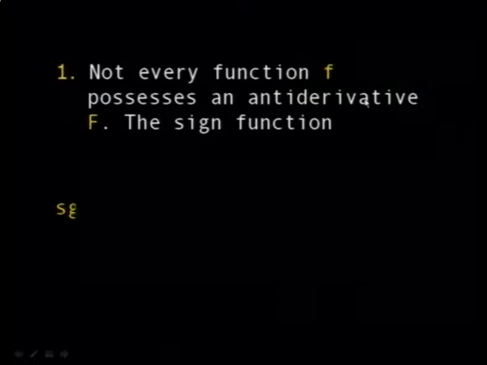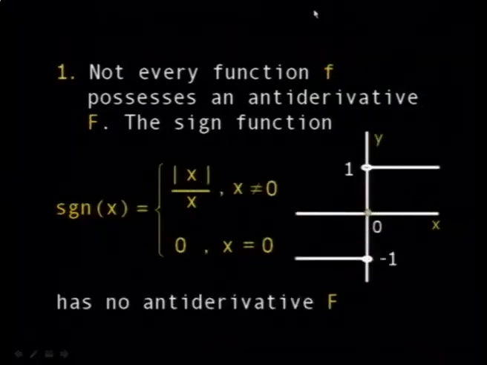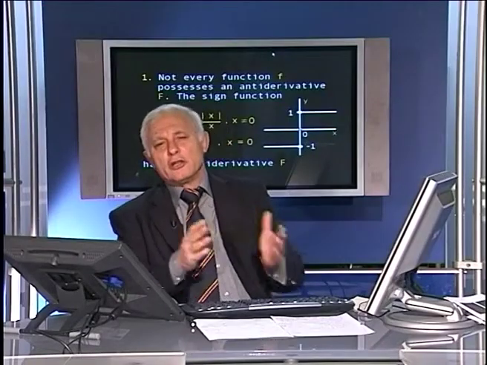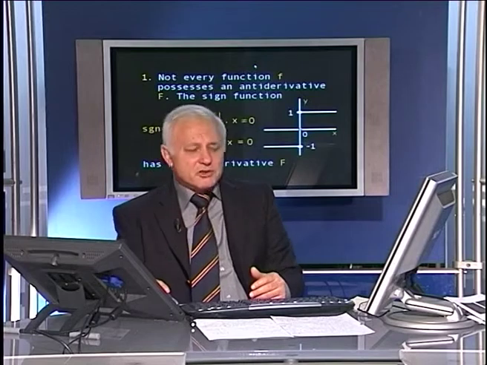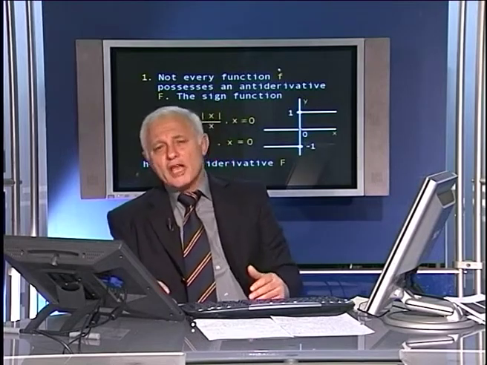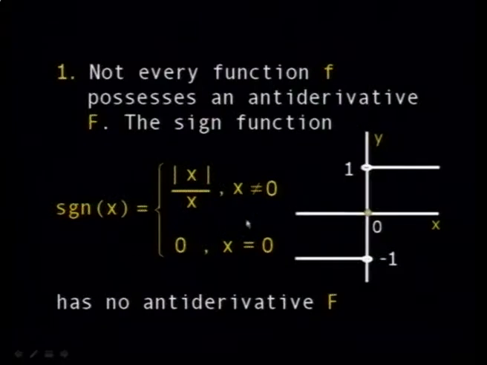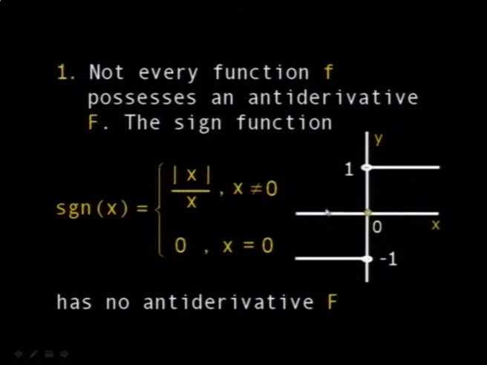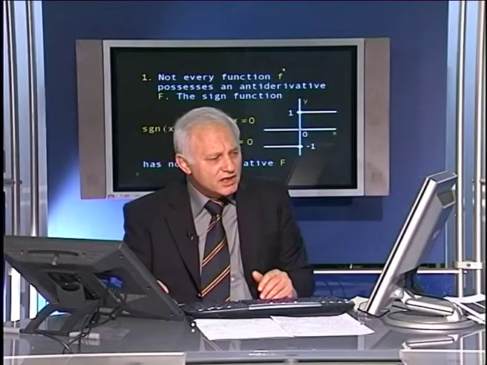Now, some remarks about antiderivatives. First of all, the idea is not that simple as we said. Of course, you have to look for a function the derivative of which gives the original function, but it's not easy all the time because there are functions which do not have antiderivatives. For example, this function here doesn't have an antiderivative, according to a theorem we should not dwell into here. It's a sign function. It's equal to 1 for x greater than 0, minus 1 for x less than 0, and 0 when x equals 0. This function has no antiderivative because it does not satisfy certain criteria.